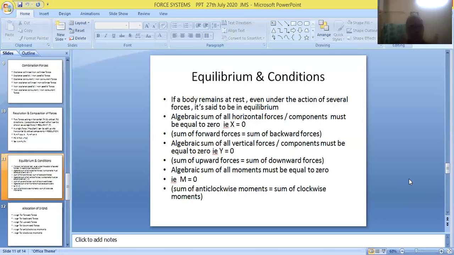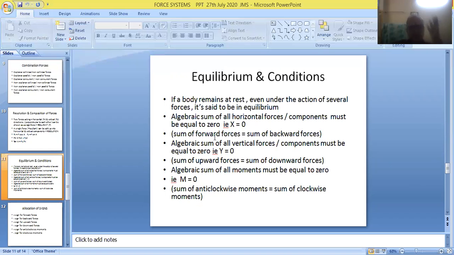But even under the action of several forces, sometimes the body will remain in rest position. It is said to be in equilibrium condition. So the net effect of all the forces gets nullified. Therefore, it remains in static position. It is said to be in equilibrium condition or equilibrium position. So friends, we can note down the definition of this particular term called equilibrium.